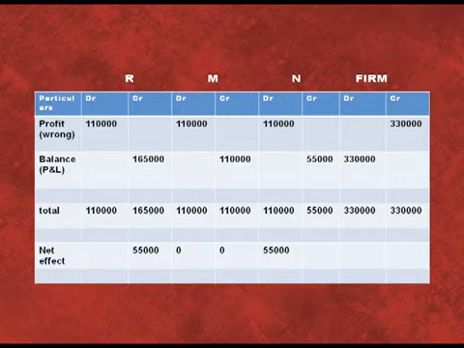Lastly, we have to find out the net effect. R's column is more by 55,000, the credit balance is more, that is why we have written the net effect on the credit side. For M, both the sides are equal, so there will be no net effect. And for N, debit side is more by 55,000, that is why we have written the net effect on the debit side.